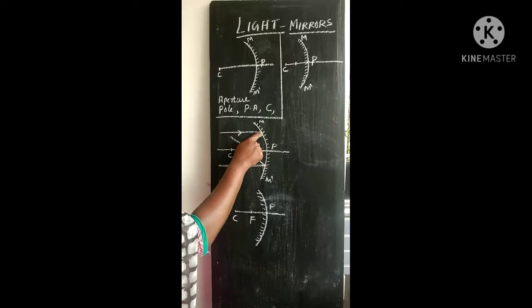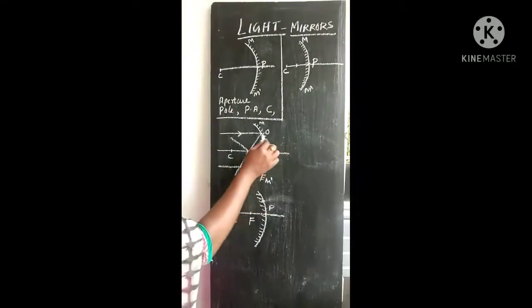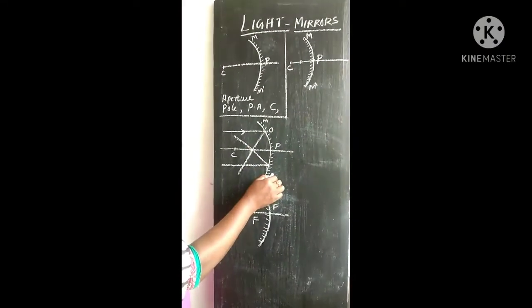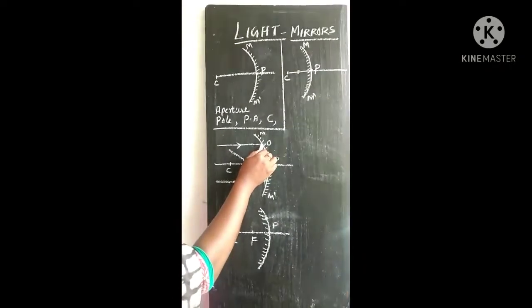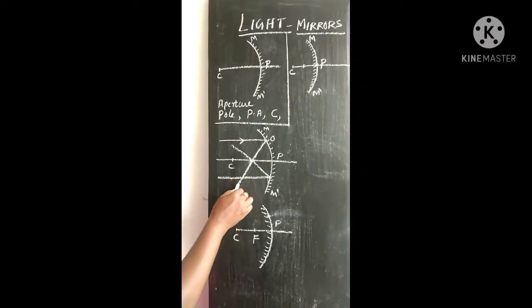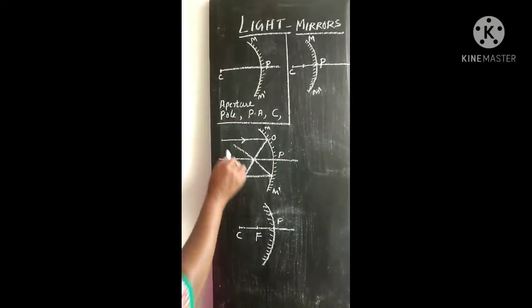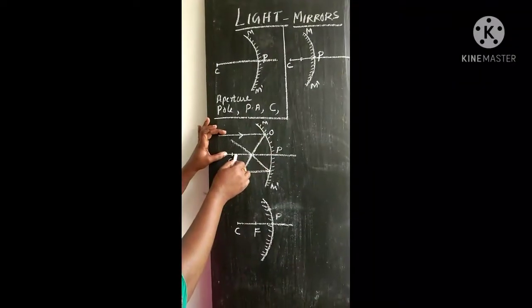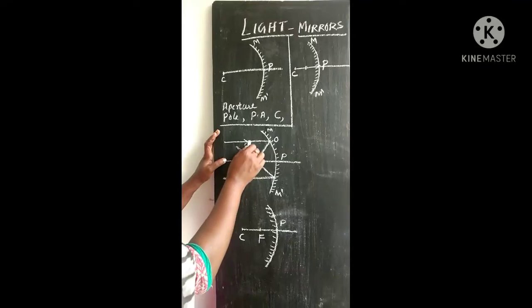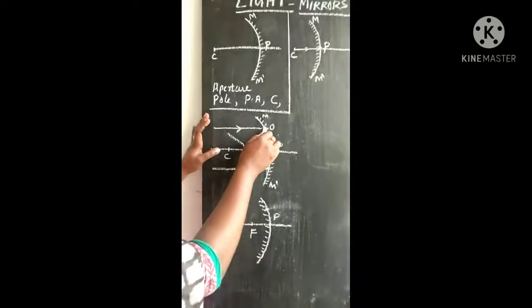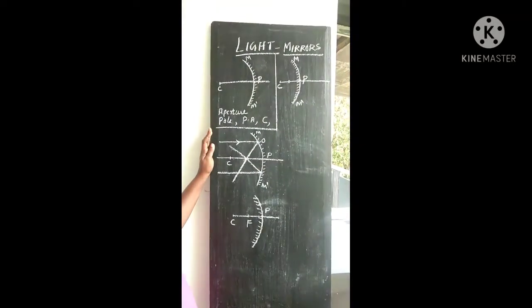This ray strikes the mirror at a particular point O, and it cannot pass through the body because that is a mirror. The second face is non-reflecting, so no light ray can pass through the material of the mirror. Instead, from O the ray gets reflected along this path. This is the incident ray, and this is the reflected ray, and the incident ray is parallel to the principal axis. Am I right? This ray coming from the object is parallel to the principal axis of the mirror, strikes the mirror at point O, and gets reflected, and the reflected ray is not parallel to the principal axis.